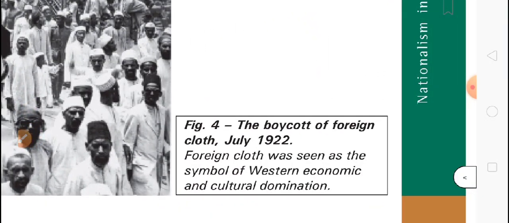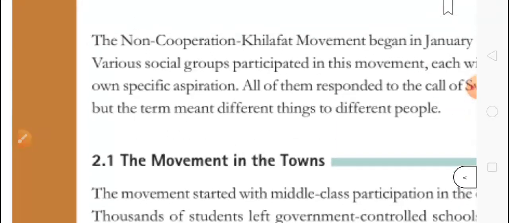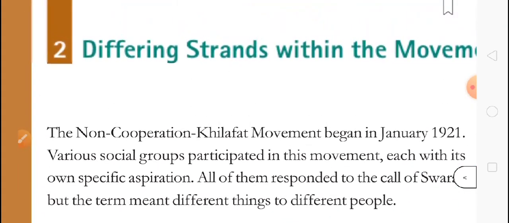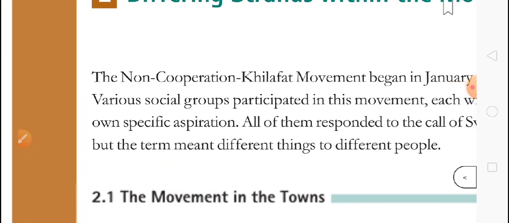The boycott of foreign cloth, July 1922. Now people started using the cloth which is made in India. So that was the point.